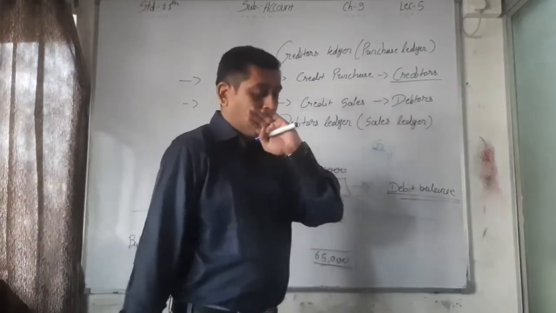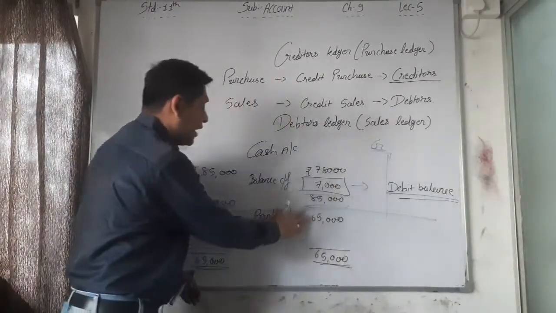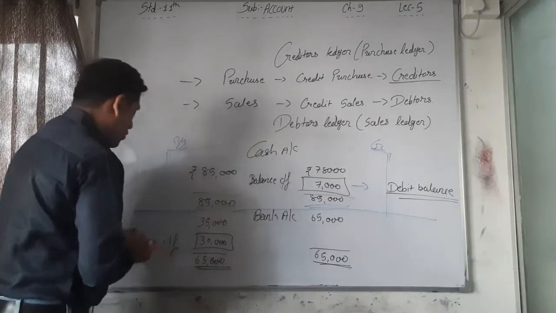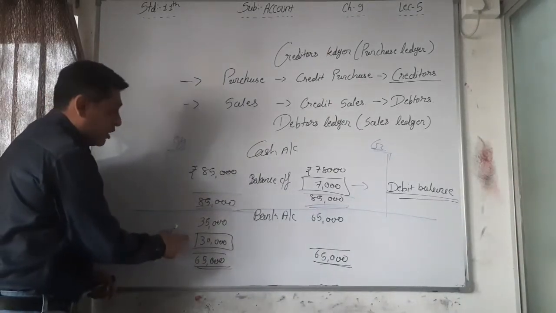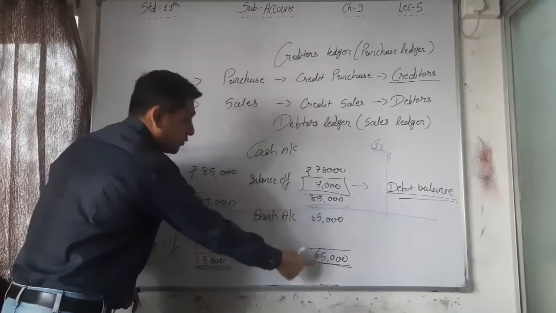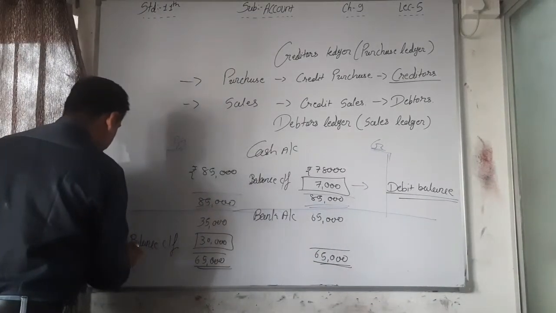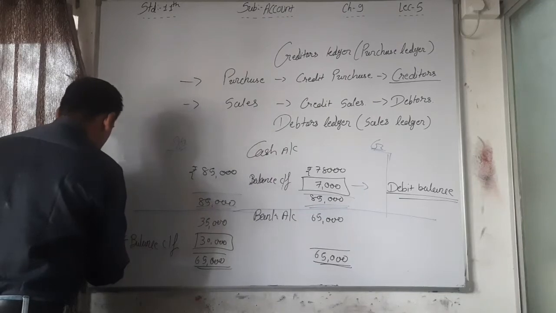Highest total on which side? Again, see that the total on the credit side in the bank account is higher, and here we are writing out the balance because of the highest total on the credit side. That's why it is called a credit balance.